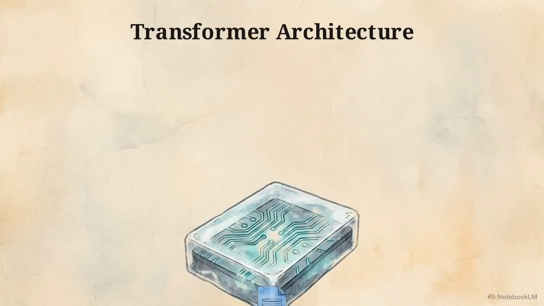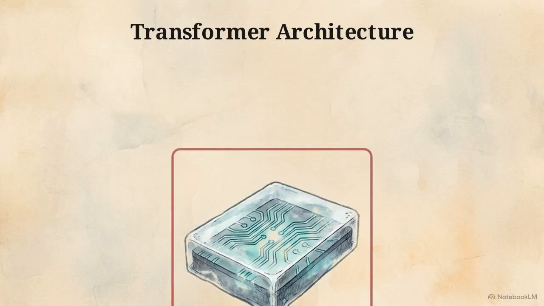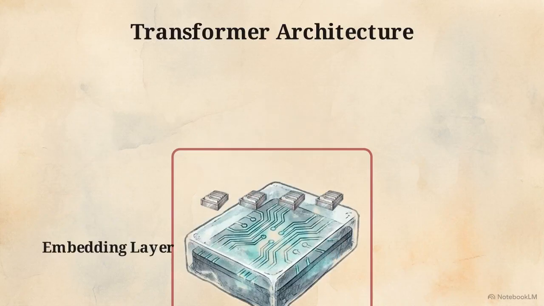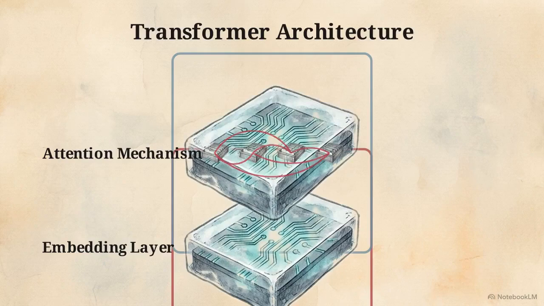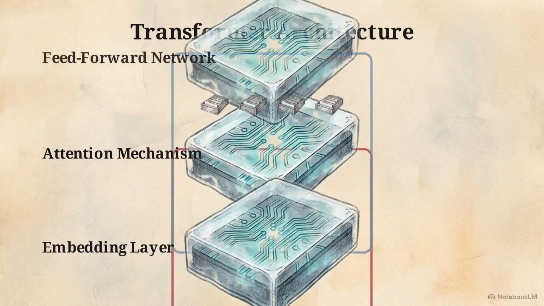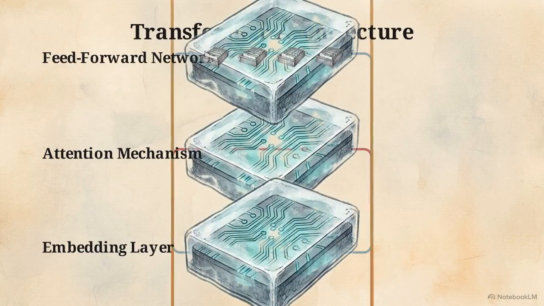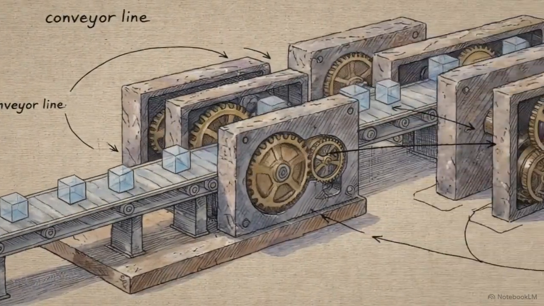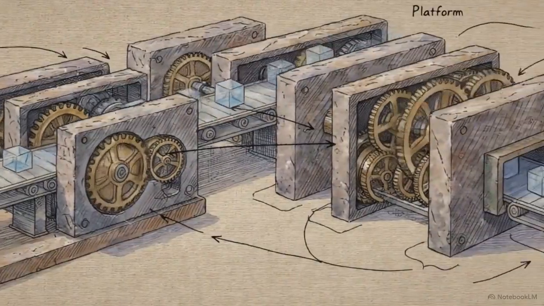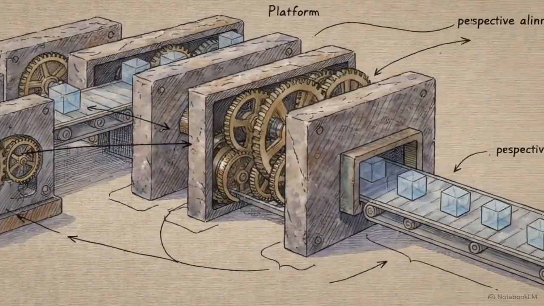At the bottom, the embedding layer translates human text into mathematical vectors. Next, the attention mechanism maps out context, identifying relationships between words. Finally, the massive feed-forward network transforms these representations into answers. It is a structured assembly line designed to convert language into math, weigh the context, and compute a statistical prediction.